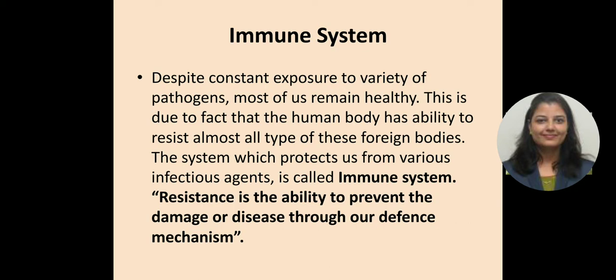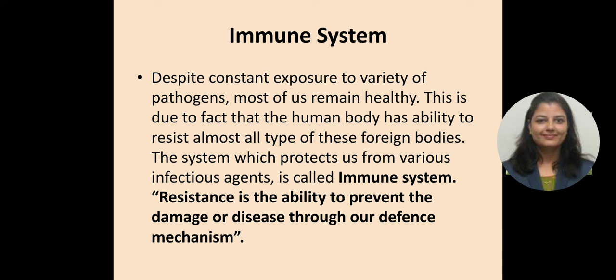Now what is immune system? As we all know that always our body is exposed to so many foreign particles or viruses or bacteria. So despite constant exposure to a variety of pathogens, most of us remain healthy. So what is the reason behind that? This is the fact that the human body has ability to resist almost all types of those foreign bodies.